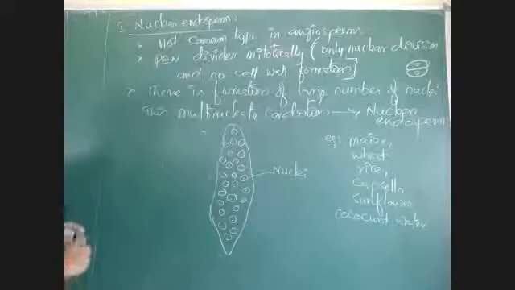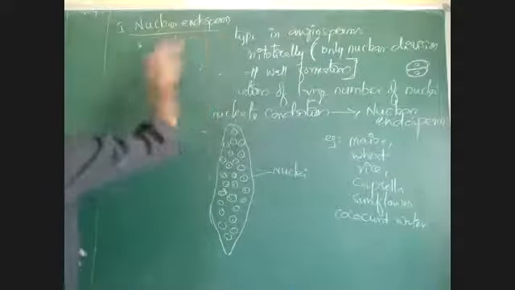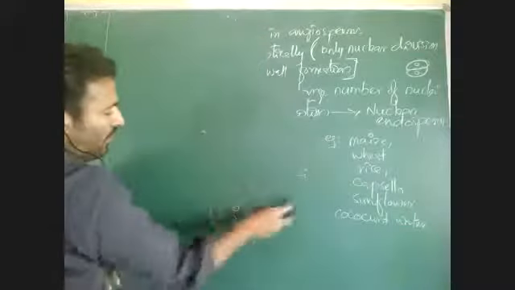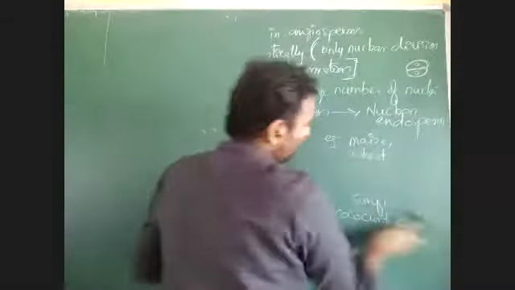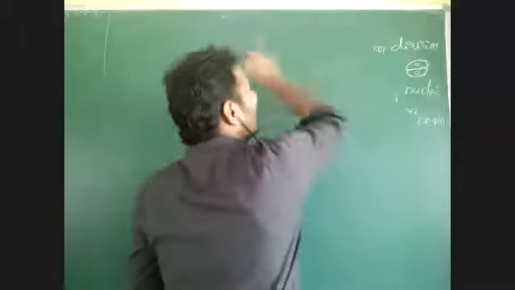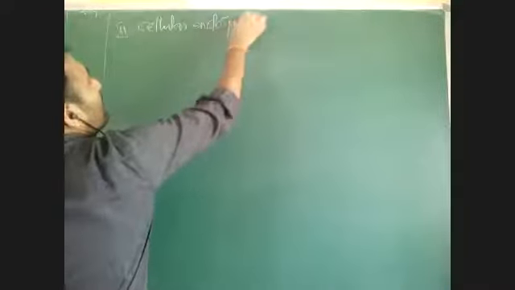See the next type, cellular endosperm. What is the second type of endosperm? Cellular endosperm, which is opposite to nuclear endosperm. What happened during nuclear endosperm? There was only nuclear division without cell division or cell wall formation. But in cellular endosperm, there is nuclear division followed by cell division, or cytokinesis after karyokinesis. Cytokinesis takes place for every karyokinesis.